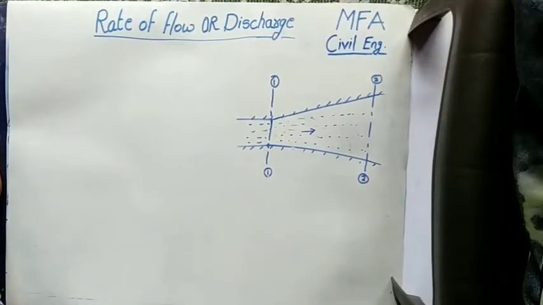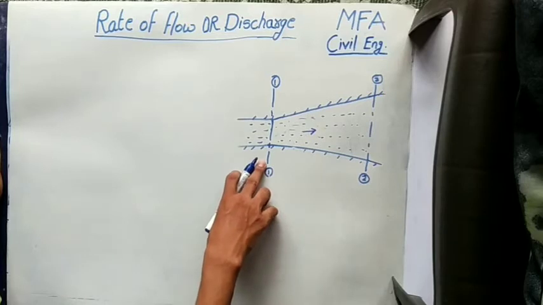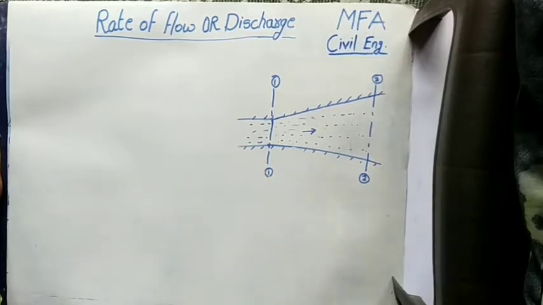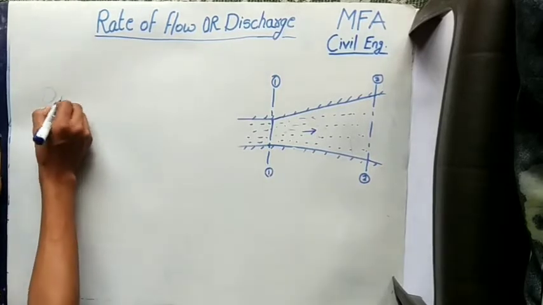Basically, we are going to learn how the discharge, or the rate of flow, is calculated at any section in a fluid flow. The total quantity of a fluid flowing at any section in a pipe or a channel per second is called a discharge. Discharge can be represented as